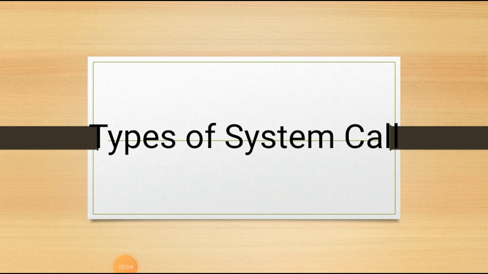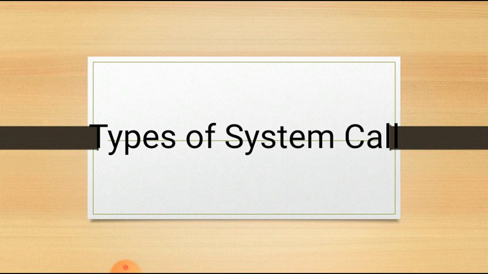So in the last video we studied the definition of system call with an example. Before explaining the types of system call, we need to revise what we mean by system call. So what do you mean by system call? A system call is a programming interface to the services provided by the operating system. Now in this video we'll study the types of system call.